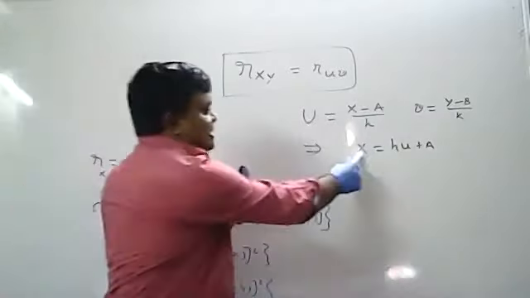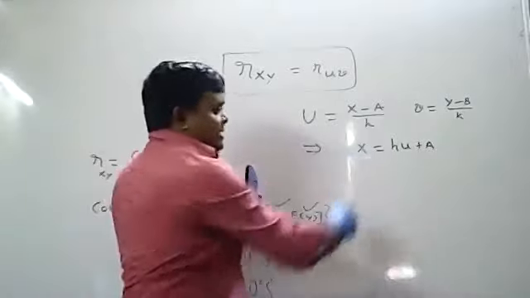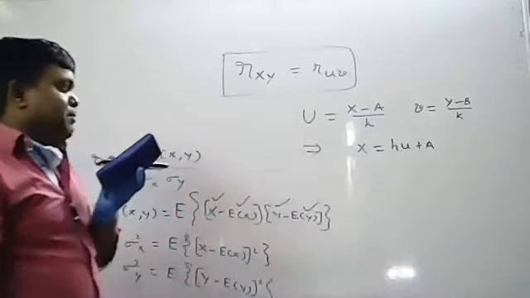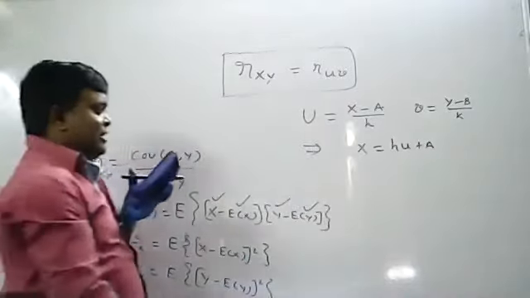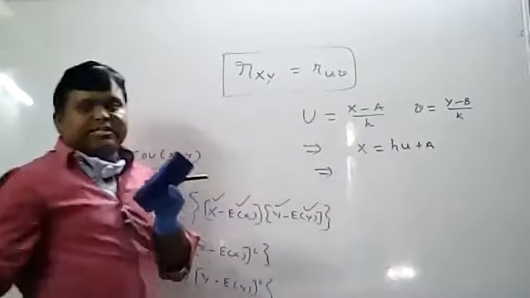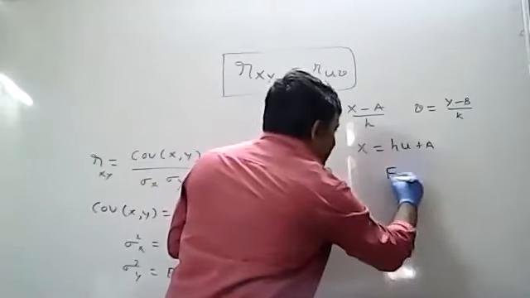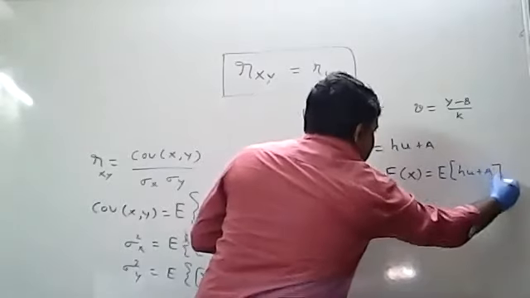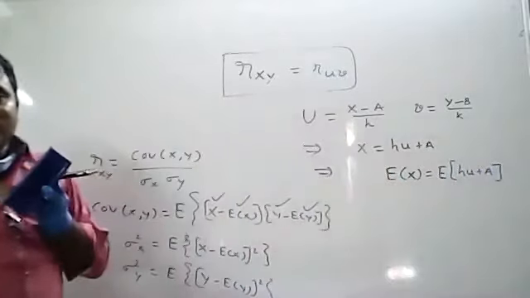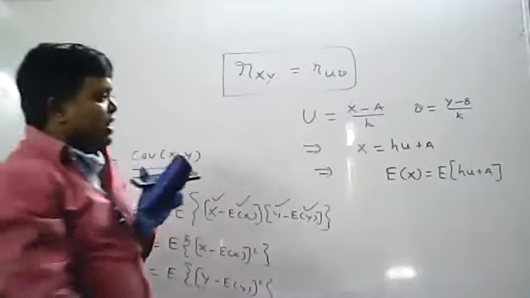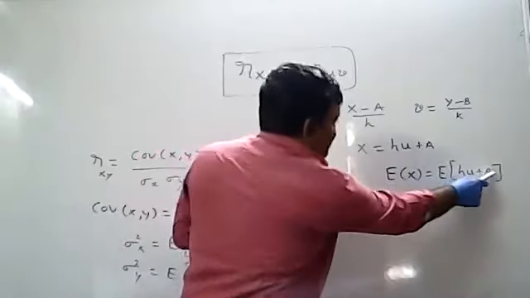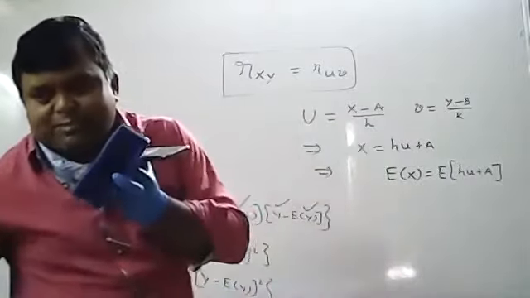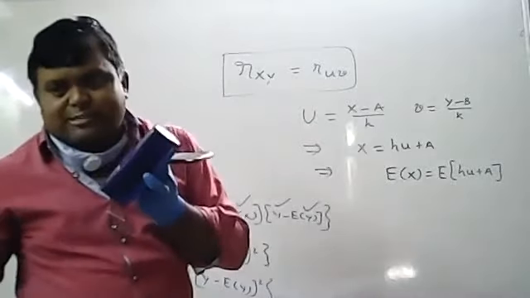Next, what you have to calculate? Expectation of x. That means apply expectations both sides. Then we get expectation of x equal to expectation of hu plus a. In this, what are the variables? x and u are variables. a and h are constants. All of you know the addition theorem of expectations: expectation of x plus y equal to expectation of x plus expectation of y.